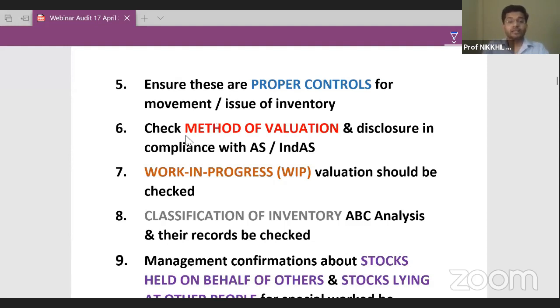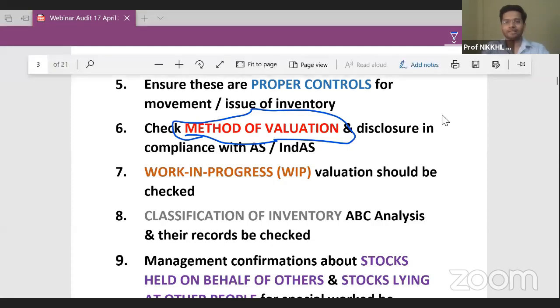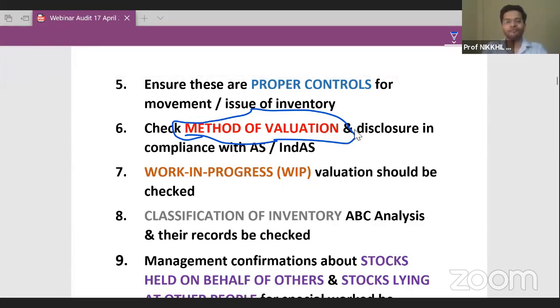Okay, next is check the method of valuation and disclosure in compliance with accounting standards. Now, first of all, you tell me which accounting standard deals with the inventory valuation. Which accounting standard deals with the inventory valuation? I want your answers in the chat box. Which AS deals with the method of valuation? Yes, you are absolutely right. AS2 deals with method of valuation of inventory.